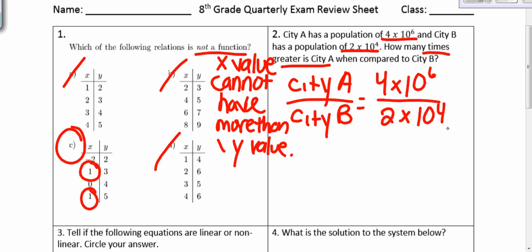When you type this right into your calculator, you can get 2 times 10 squared, which turns out to be, remember, in how many times greater, we need a standard notation answer. So that is 200 times greater.